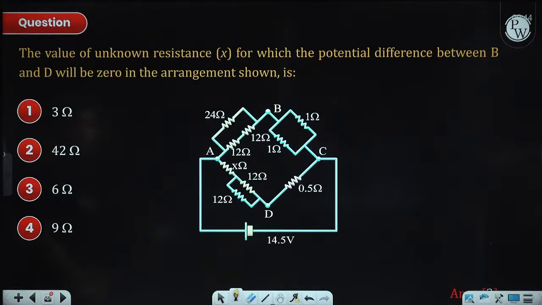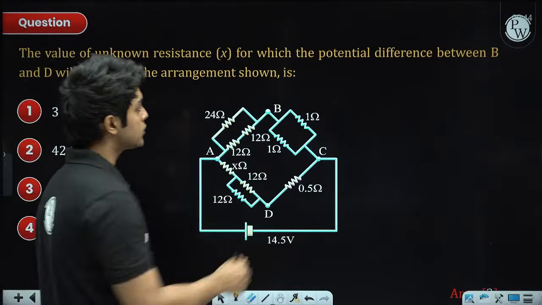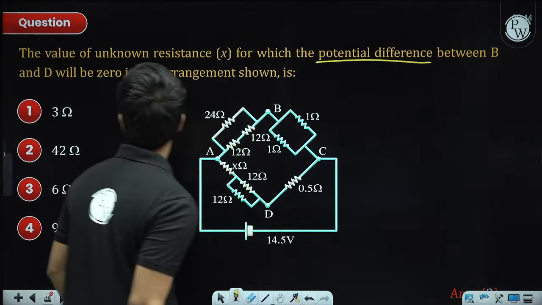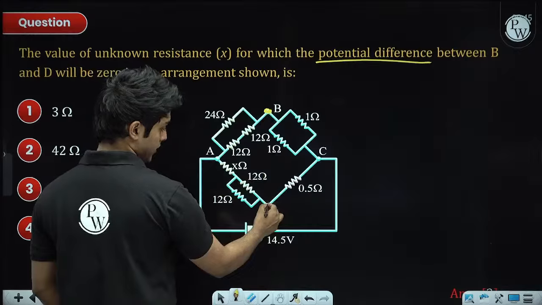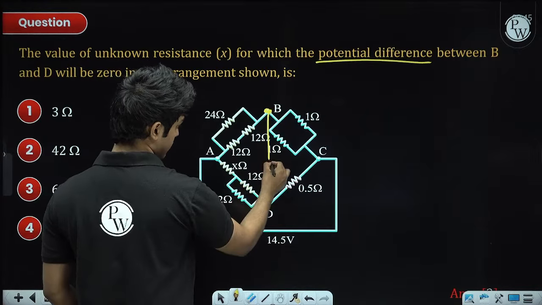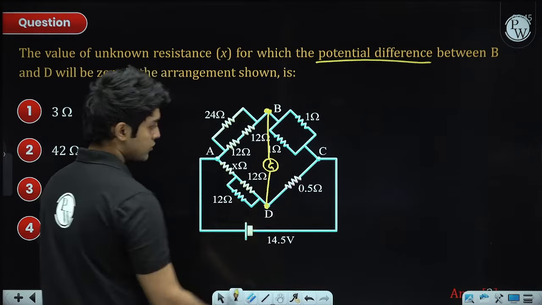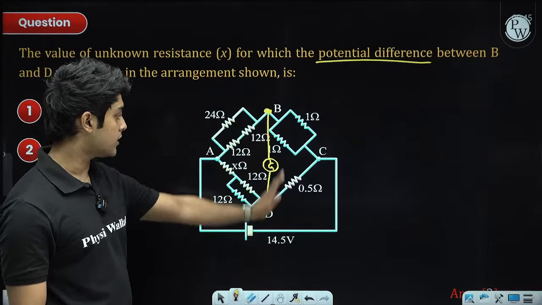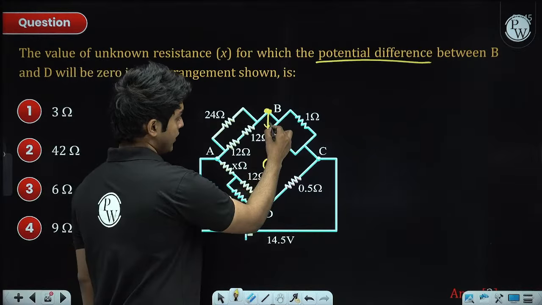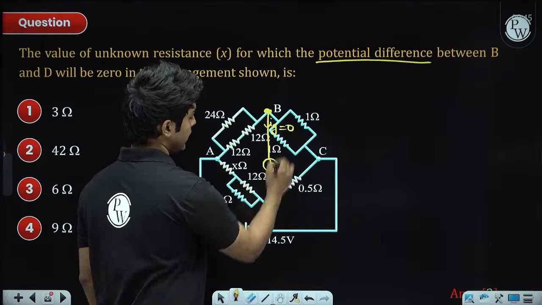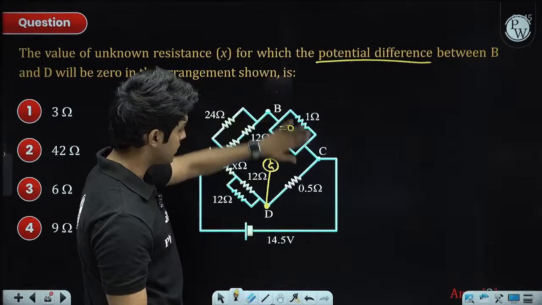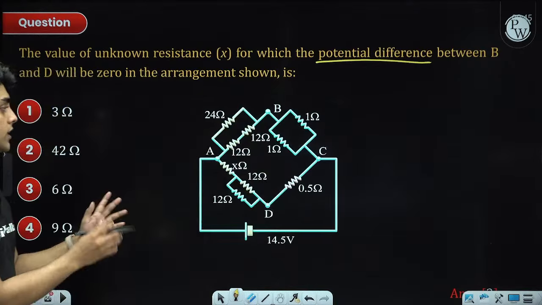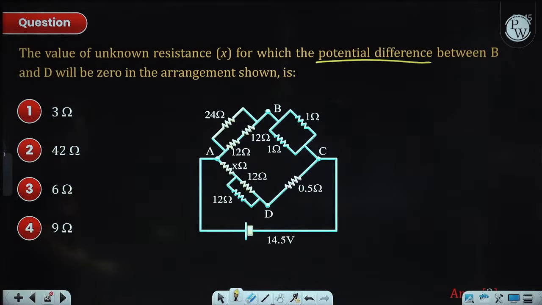Alright, next question: value of unknown resistance for which potential difference between B and D will be 0. Which is the potential difference between this point and this point. So this is essentially just a Wheatstone case, right? In the Wheatstone case, there is a galvanometer in between them, in which case there is no current. Which basically means the potential difference between B and D is 0. So this is just a Wheatstone bridge.